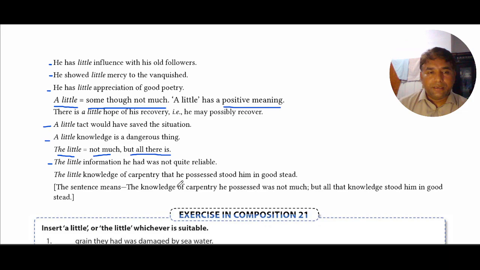He had some information. He was not totally ignorant. The little knowledge of carpentry that he possessed stood him in good stead. It means that although his knowledge of carpentry was very little, you cannot say that he was ignorant of carpentry. He had some knowledge of carpentry.